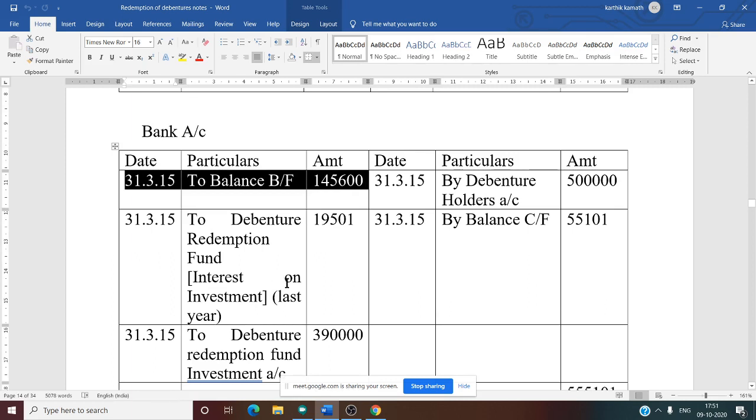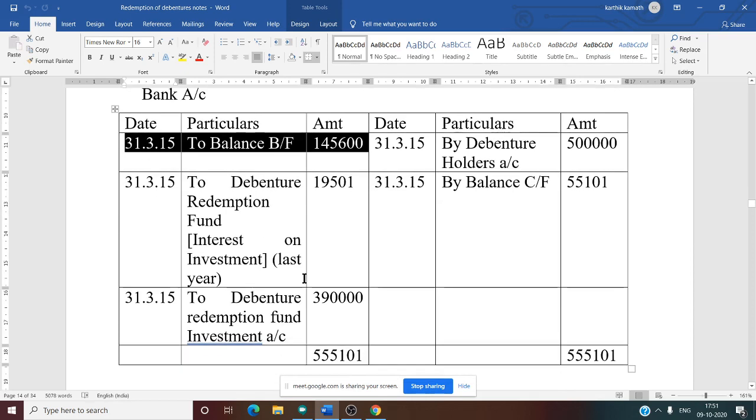The 31/3/2015 balance is given in the question itself, so that balance you need to write. To balance brought forward, 1,45,600. Okay. In the previous class also I told, in the debit side all the cash comes in.